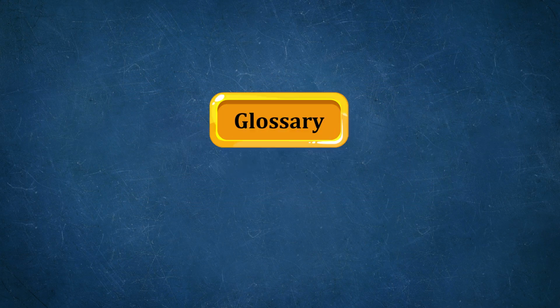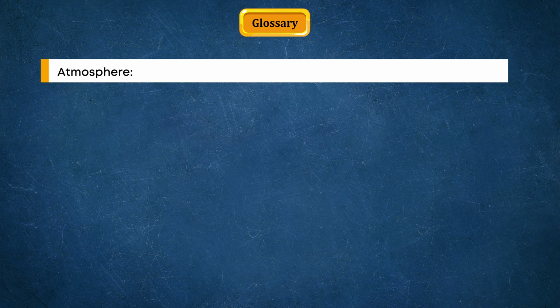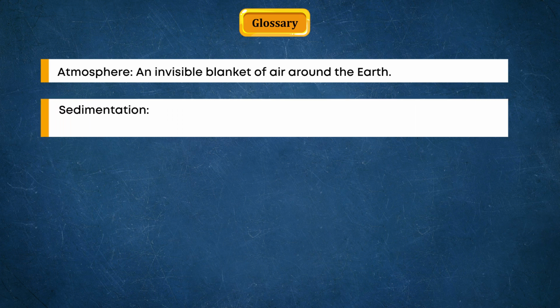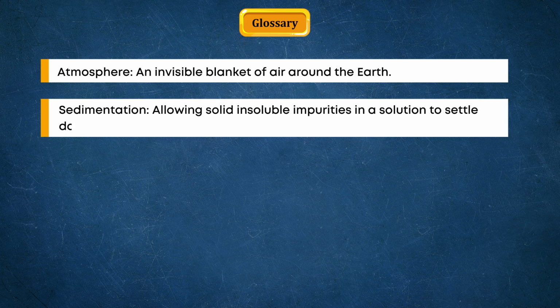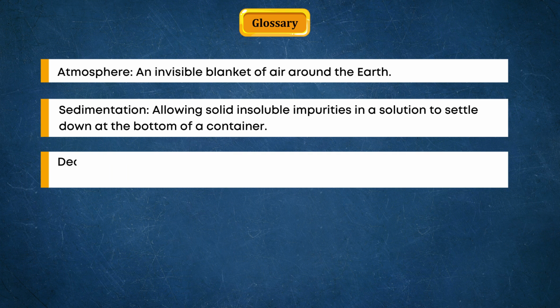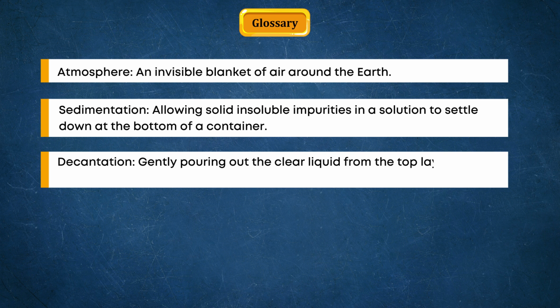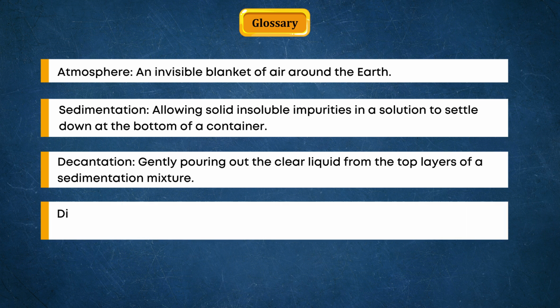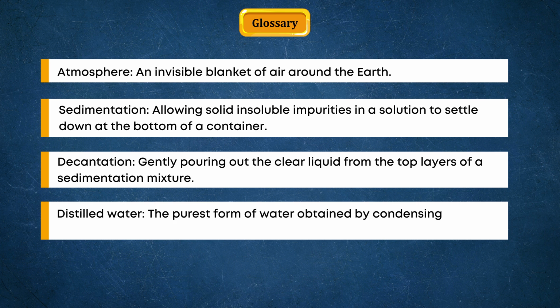Glossary. Atmosphere. An invisible blanket of air around the earth. Sedimentation. Allowing solid, insoluble impurities in a solution to settle down at the bottom of a container. Decantation. Gently pouring out the clear liquid from the top layers of a sedimentation mixture. Distilled water. The purest form of water obtained by condensing water vapor.